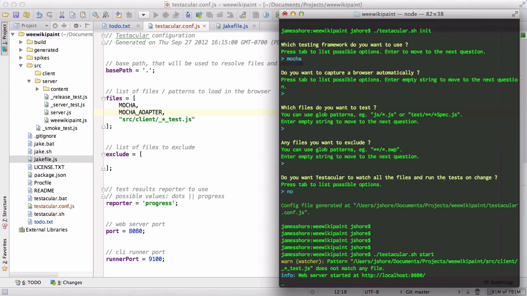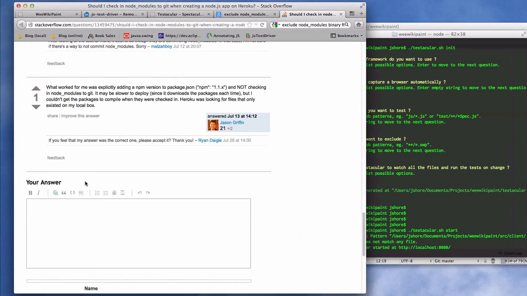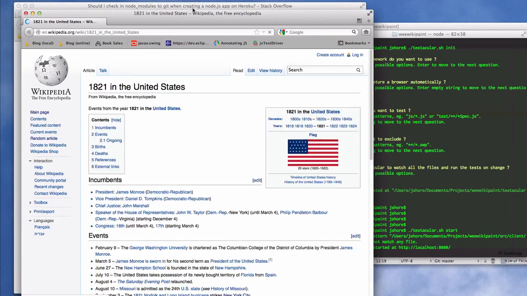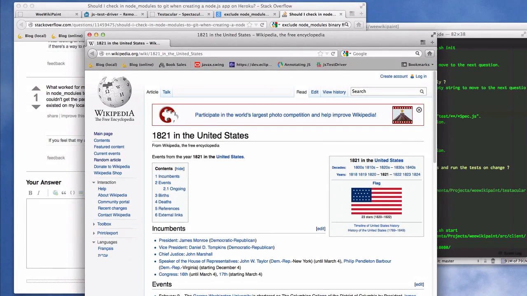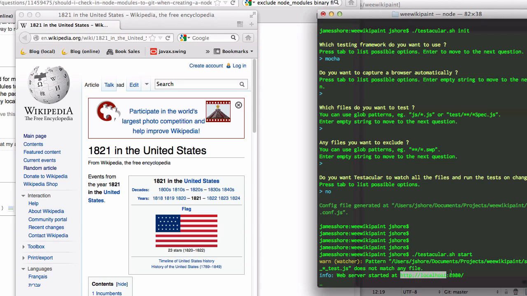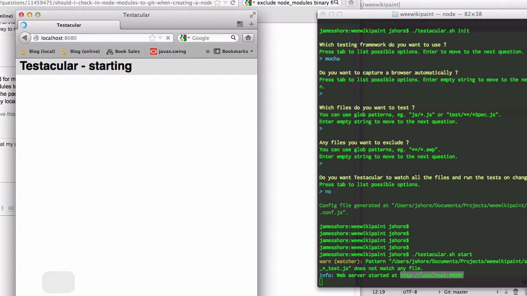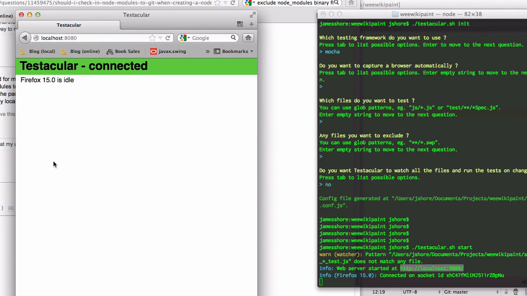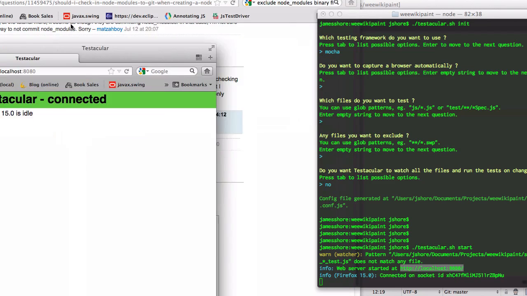So now what we do is we take our browser. Let's make a new browser that's just for Testacular, and we point it at that URL. So let's do that. And there we go. There's our Testacular runner. So now this browser is captured.